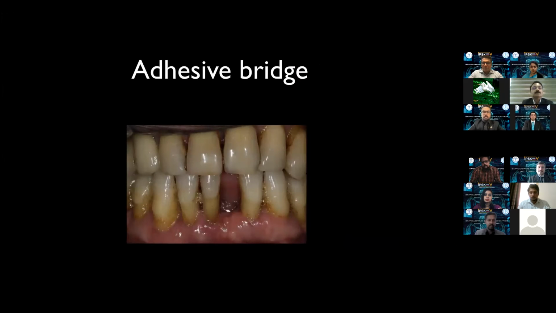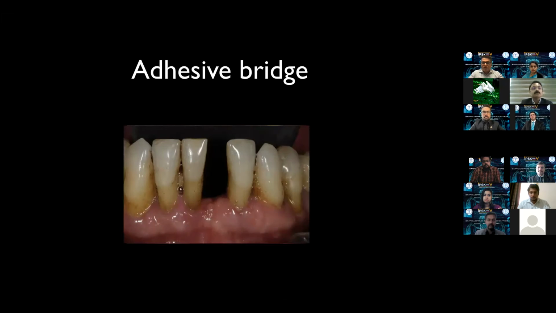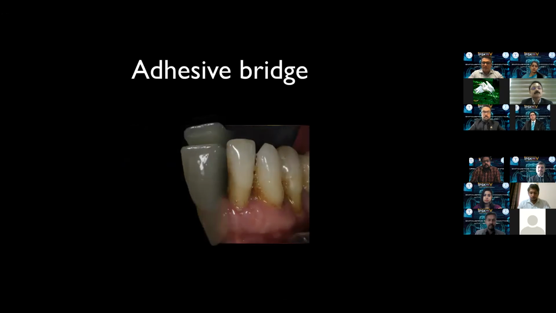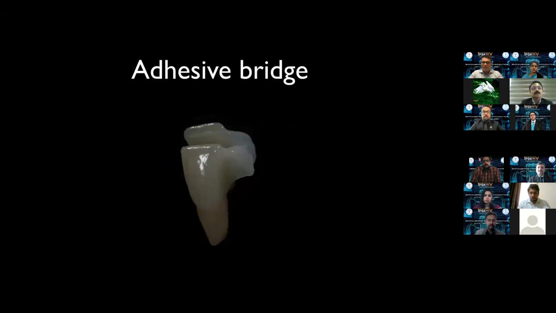What about adhesive bridges? You see a case like this, the patient does not want to go for an implant for whatever reasons, but wants a conservative restoration. As prosthodontists, we know that if we go for a traditional 3-unit bridge, we will be sacrificing so much of tooth structure, especially in the mandibular incisor region, that there will be very little tooth structure left, right? So we can do a no prep adhesive bridge here. What we do here is just take a scan of the teeth and mark an extension or a fin on the adjacent lateral incisor.